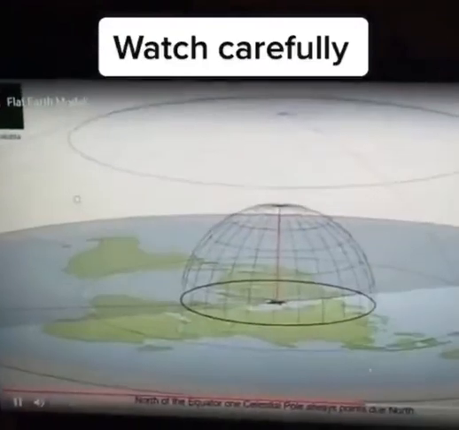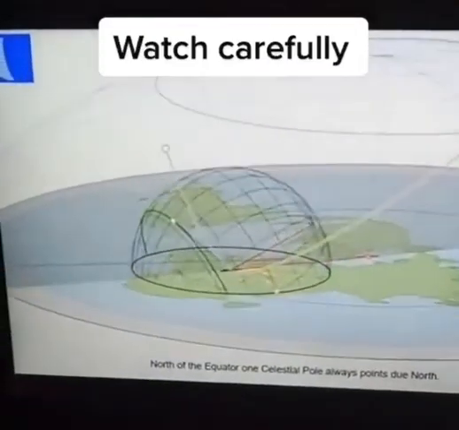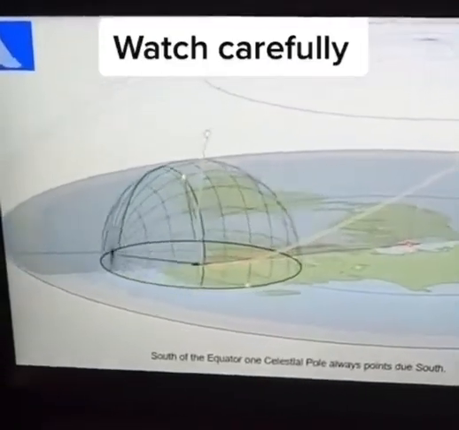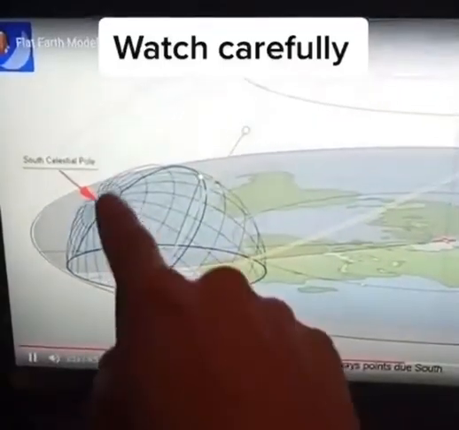Well, peep this out, guys. This is very interesting here. Look what happens when we go past the equator and we go to the South Pole. Boom. The South Pole is near the horizon.